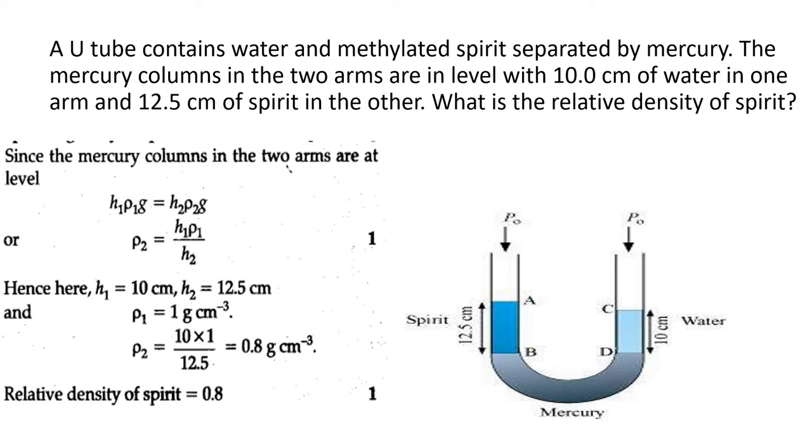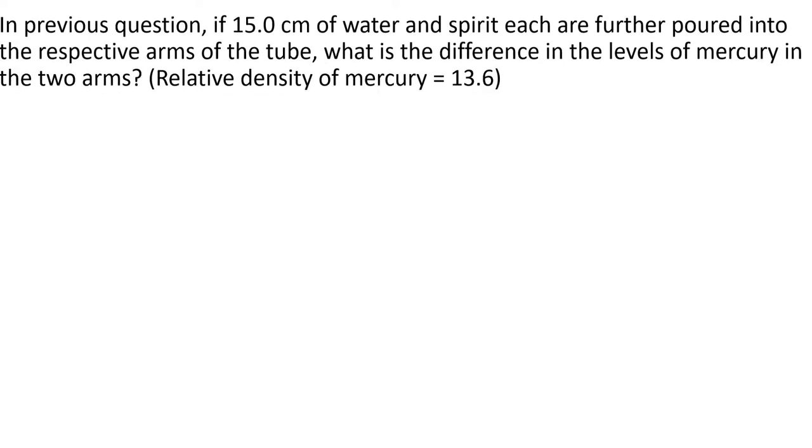Okay, and the next problem is in connection. It is a continuation of this problem itself. So you can note down this problem, and then go to the next problem. First of all, you have to write the question. In the previous question, if 15 centimeter of water and spirit each are further poured into the respective arms of the tube, what is the difference in the levels of mercury in the two arms?